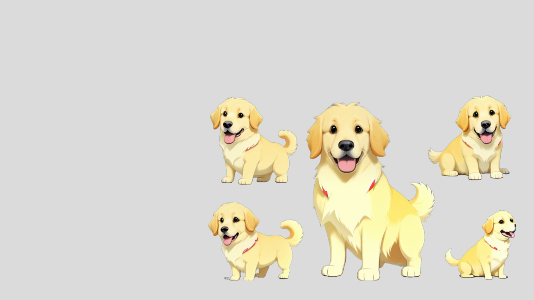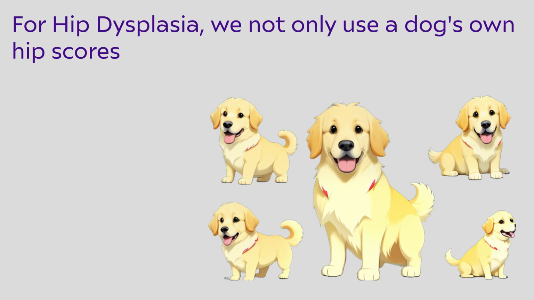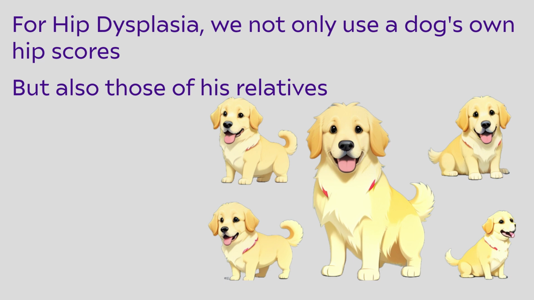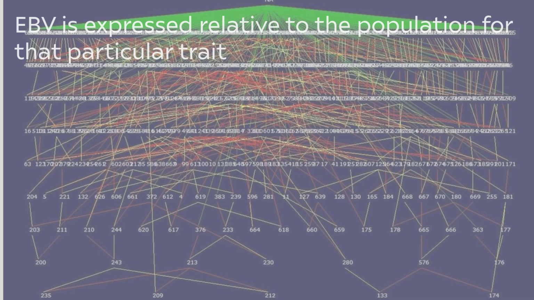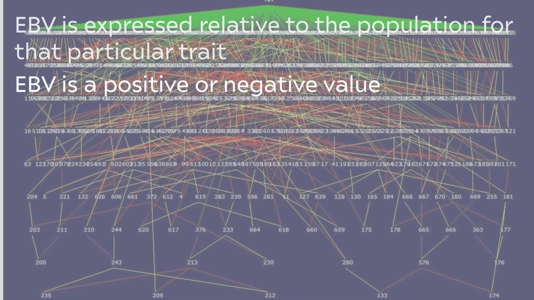With the disease hip dysplasia, the most obvious piece of phenotypic information we can use is the animal's own hip score. But we can also use information from relatives, such as the sire, the dam, siblings, and progeny. EBV is expressed relative to the population average of a database for that particular trait. That's why you always see a positive or negative symbol with the EBV.